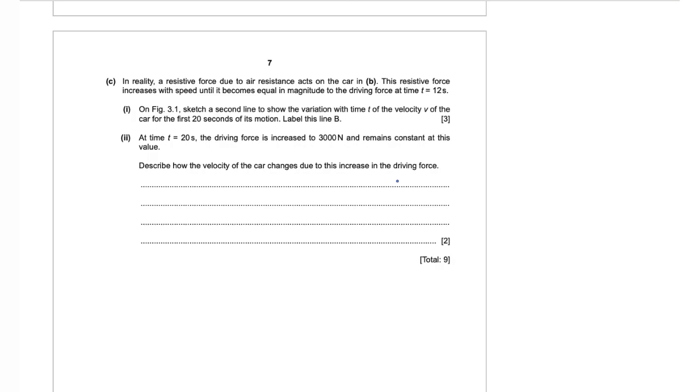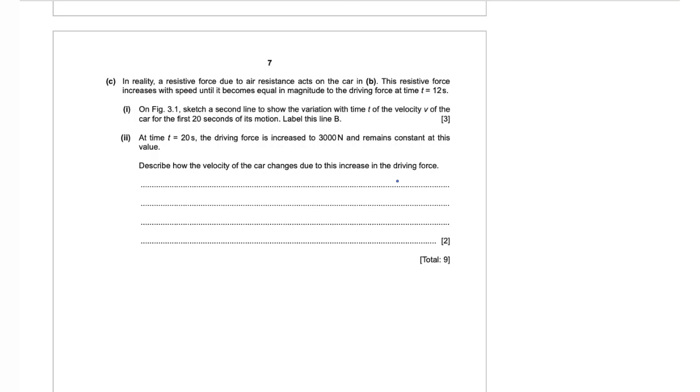So the resistive force starts to act now on the car, and it increases until it's equal to the driving force, which was 2400 newtons. And this is the moment when the car starts to travel with constant velocity, because both the forces act in the opposite direction and they are going to get balanced. Since the resultant force on the car will now decrease, the acceleration will also decrease to 0 when it starts to travel at a constant speed.